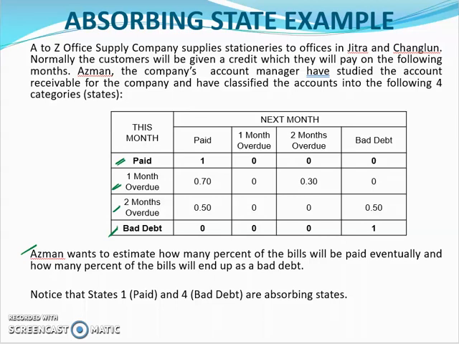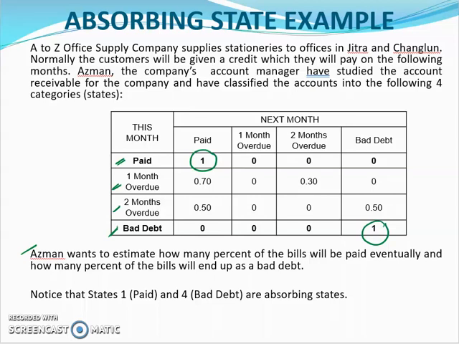Okay, and also from the transition matrix, we can see there is a value of 1 here. These two values, for the paid and also for the bad debt, we consider as the absorbing states. Okay, why? Because the value is 1. 1 means once you enter that state, you will remain there forever.